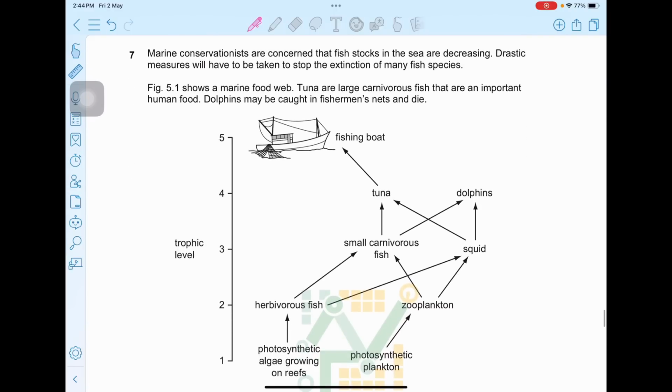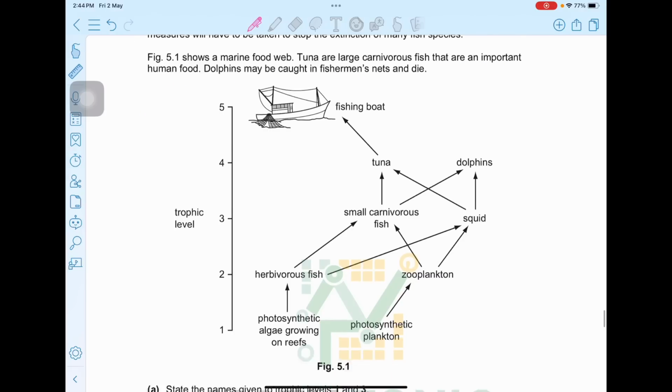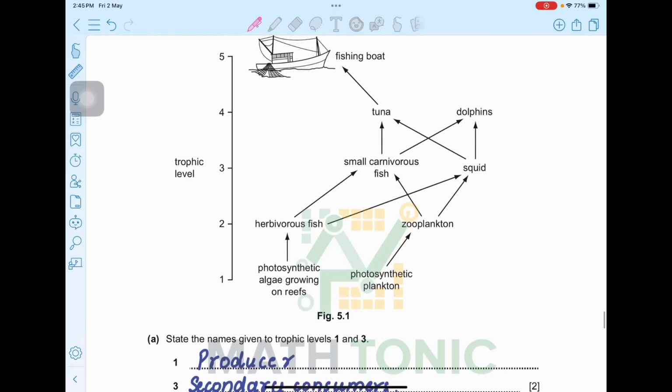Coming to question number 7, marine conservationists are concerned that fish stocks in the sea are decreasing. Drastic measures will have to be taken up to stop the extinction of many fish species. Figure 5.1 shows a marine food web. Tuna are large carnivorous fish that are an important human food. Dolphins may be caught in fishermen's net and die. Okay, so this is the food web that you can see.